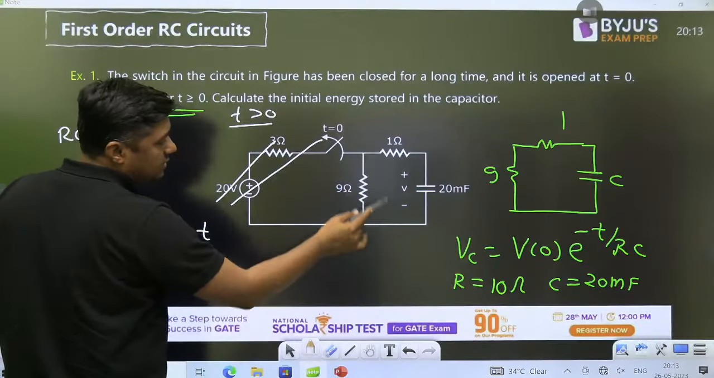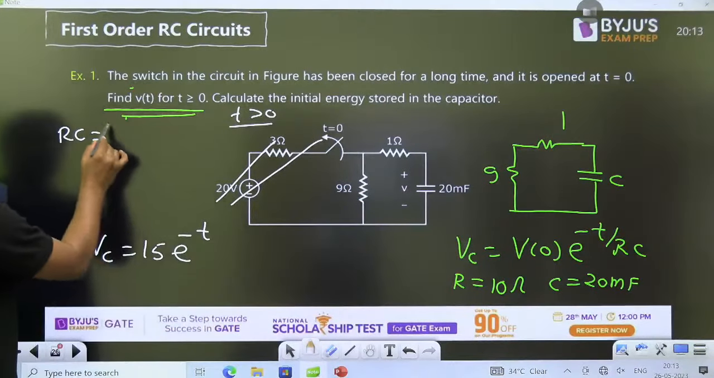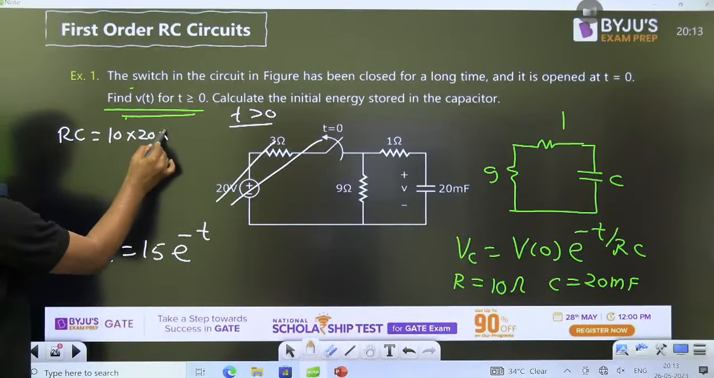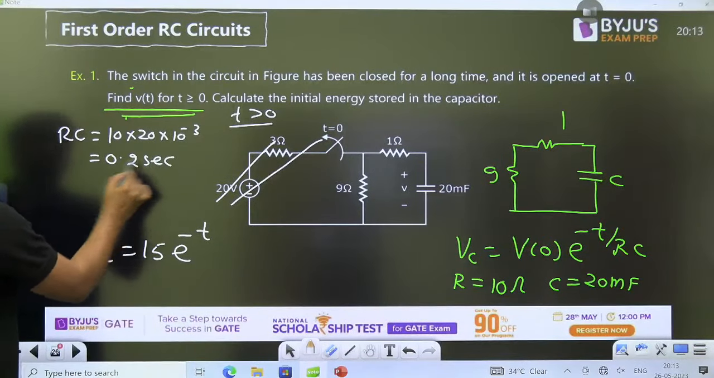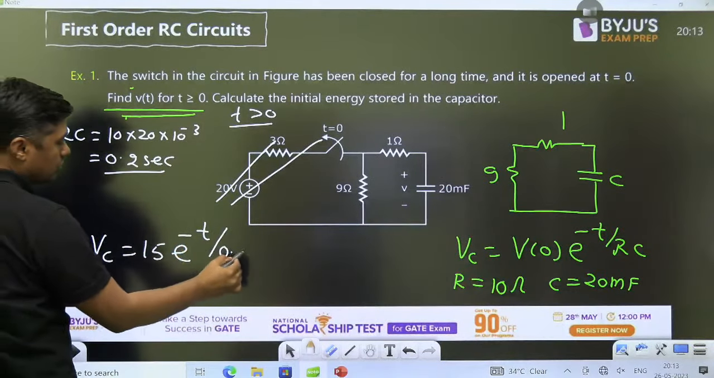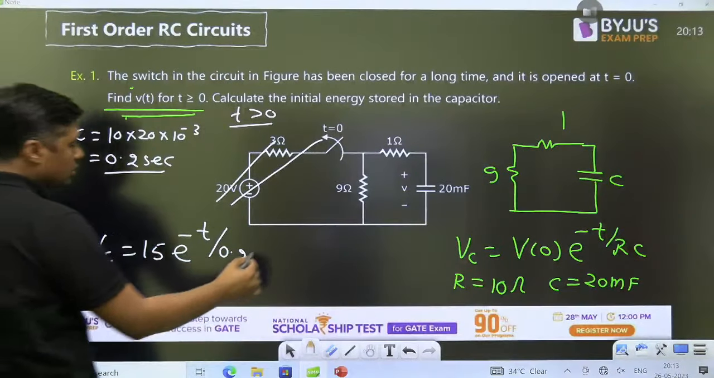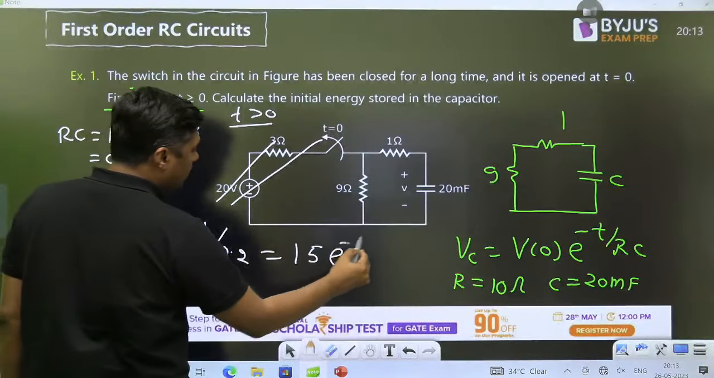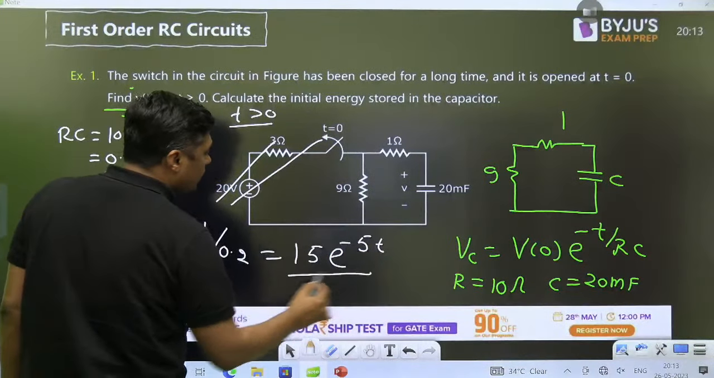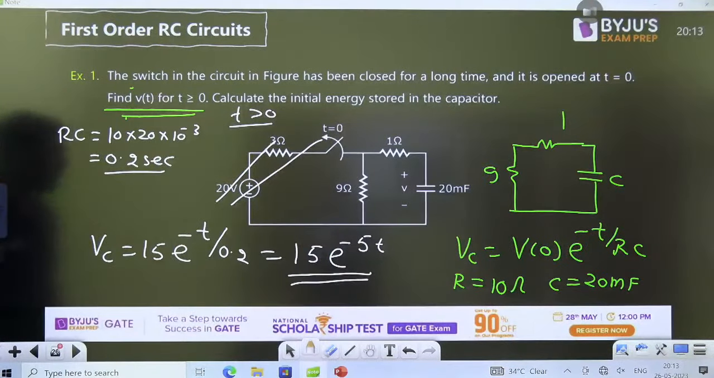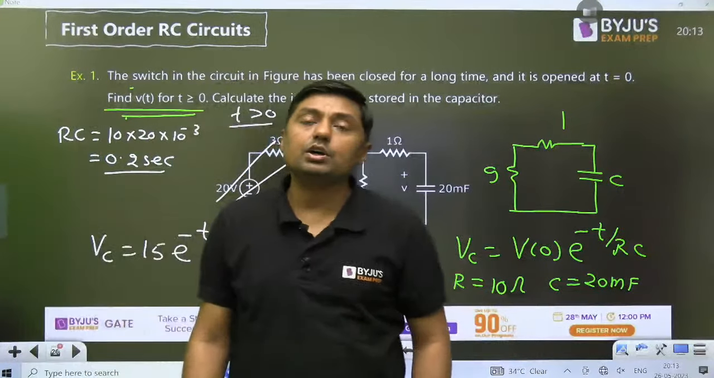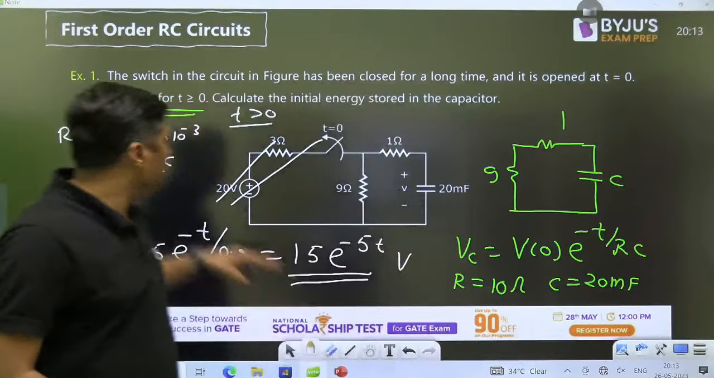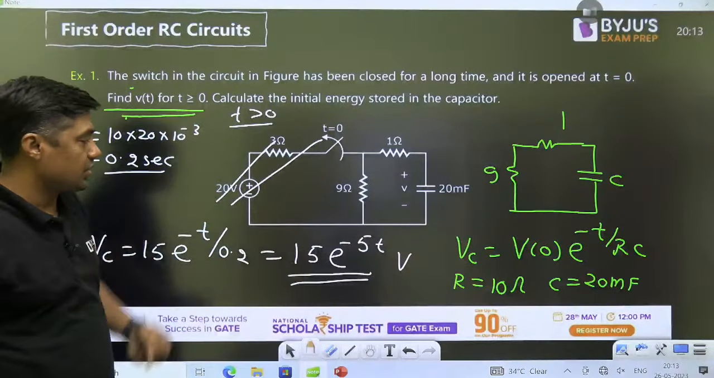So remove this portion. This is called a source free RC circuit. 9 plus 1, 10. So what will be the time constant? 10 ohm into 20 millifarad, 10 raised to power minus 3. That will become 200 upon 1000, that is 0.2 second. 1 upon 0.2 becomes 10 by 2, so it will become 15 e raised to power minus 5t volt. And that is the equation. If it is asked V(t) for t greater than 0, that is the equation.